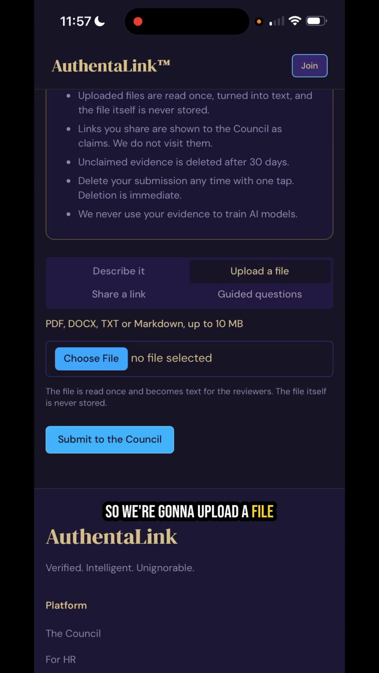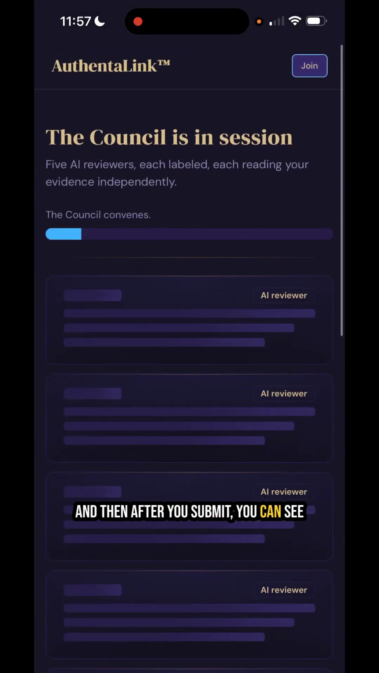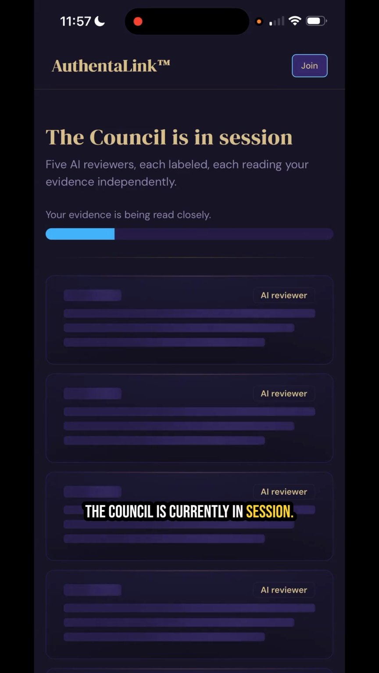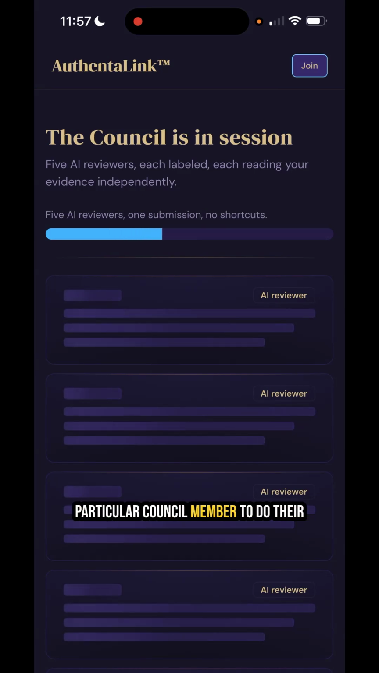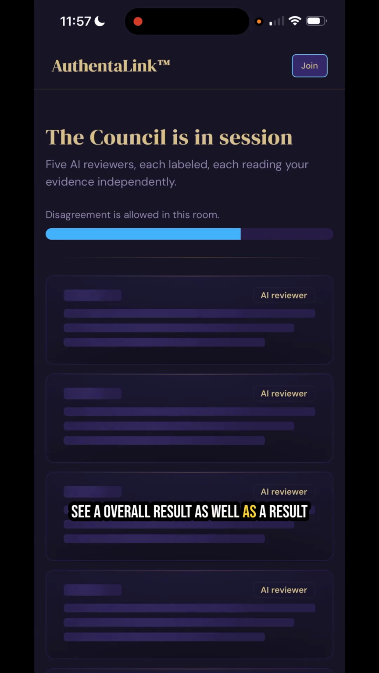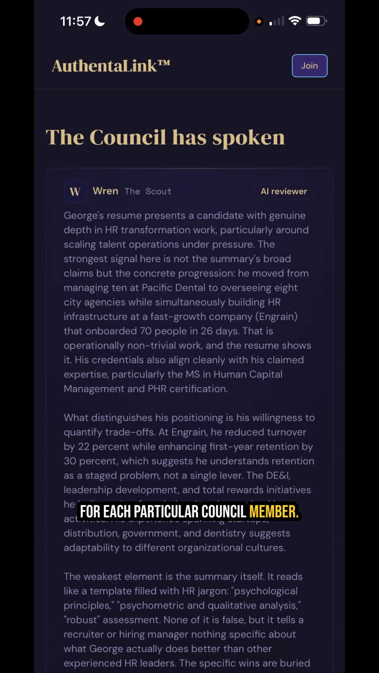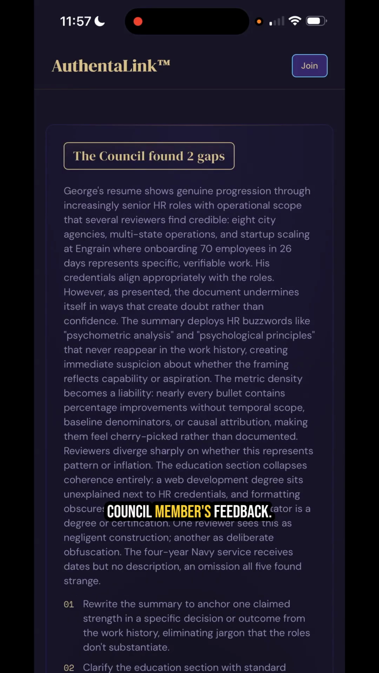So, we're going to upload a file and we'll submit. And then after you submit, you can see the council is currently in session. So we're just waiting for each particular council member to do their thing. And once they're done, we will see an overall result as well as a result for each particular council member. So the council has spoken, and these are each individual council member's feedback.